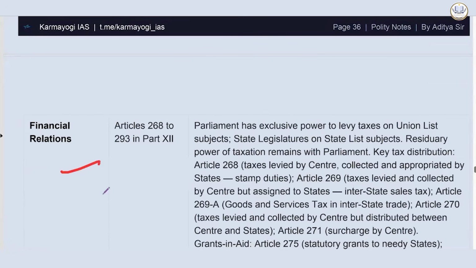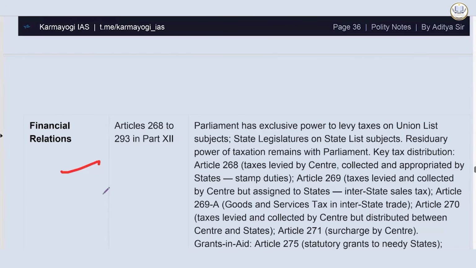Financial relations, Article 268 to 293 in Part 12. Parliament has exclusive power to levy taxes on union list subjects, and state legislatures on state list subjects. Residuary power of taxation remains with Parliament. Now, key tax distribution: under Article 268, tax levied by the center but collected and appropriated by states, like stamp duties. Article 269, tax levied and collected by the center but assigned to states, like interstate sales tax.